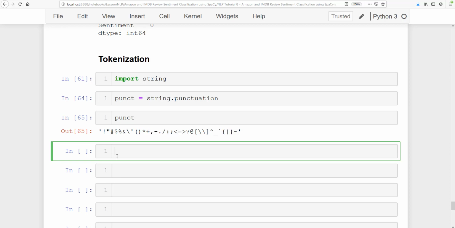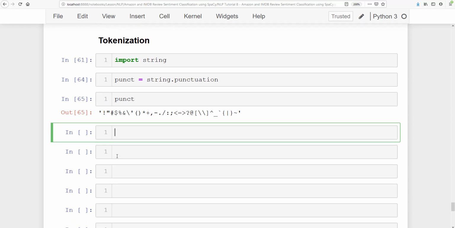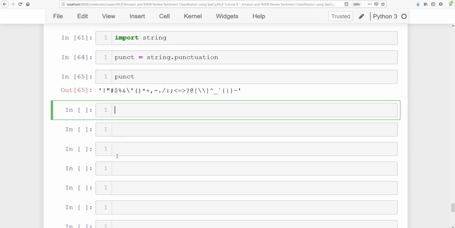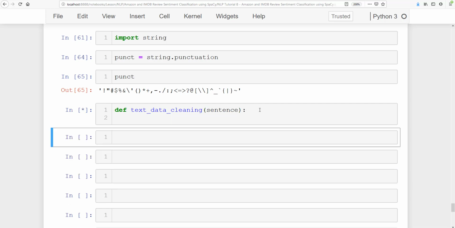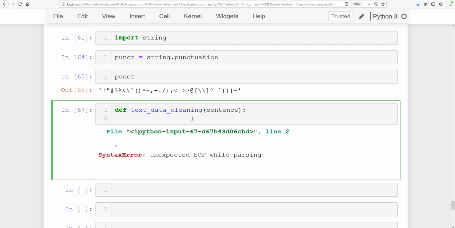So I'm going to write that function by calling def text_data_cleaning, and this is going to take a sentence. I need to first write something here, only then I can run it.